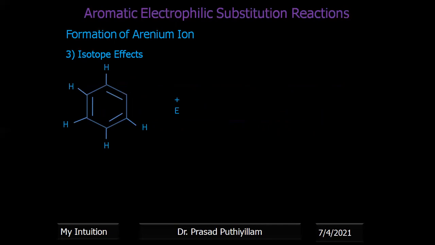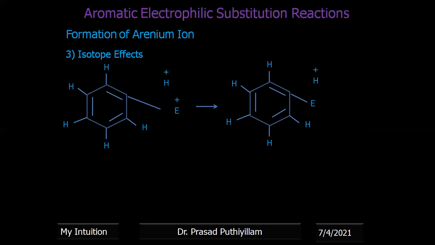On electrophilic attack, say we are not following the arenium ion mechanism. The H initially becomes H plus and creates extra electron density on that particular position, which attracts the electrophile with the removal of H plus. So this is not the correct mechanism, just to explain the isotope effect I'm representing it here. The electrophile is attached to that, with loss of H plus. That means H plus is initially removed and then the electrophile is attached.